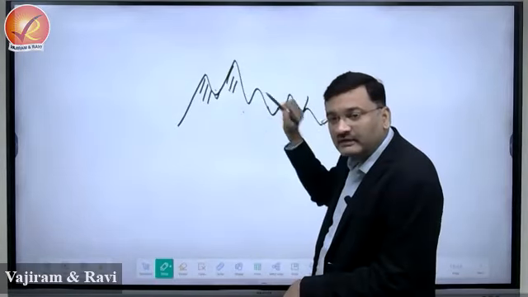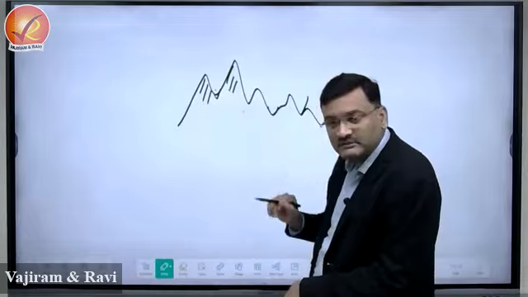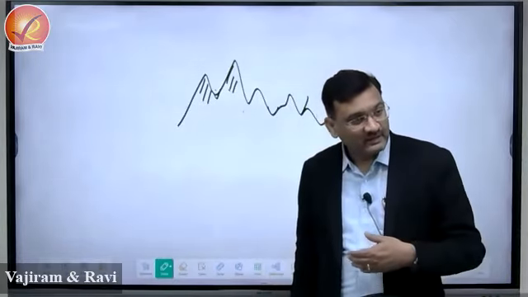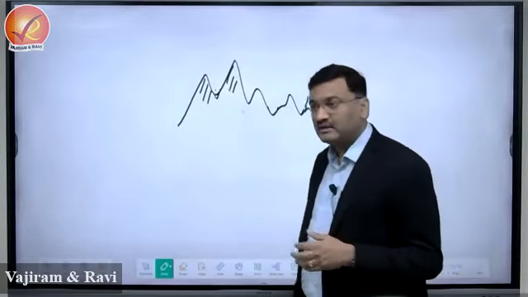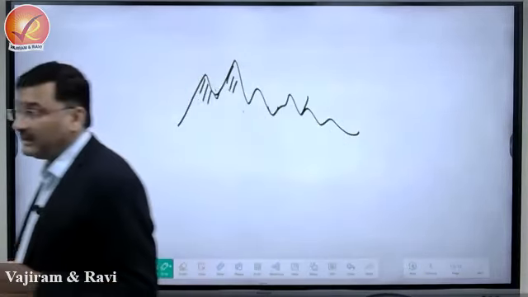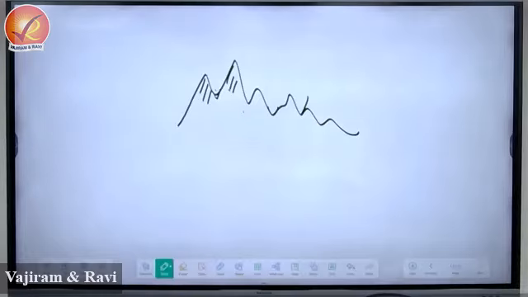All these are created by which process? River process. So there is a river process operating, and an endogenetic process operating. So it is not necessary that a landscape has features created by the same process. Multiple processes might have contributed in shaping that particular region. Okay?